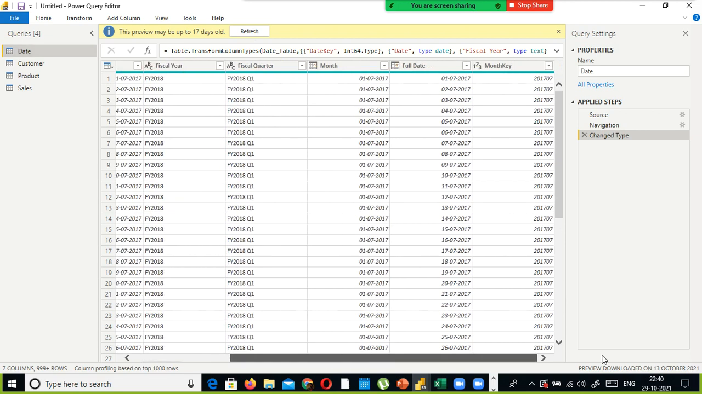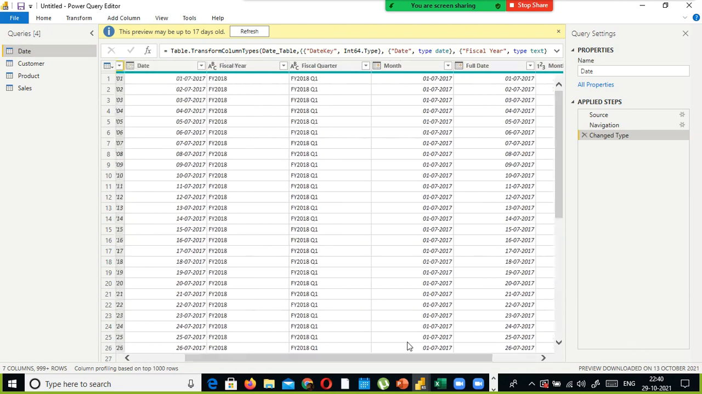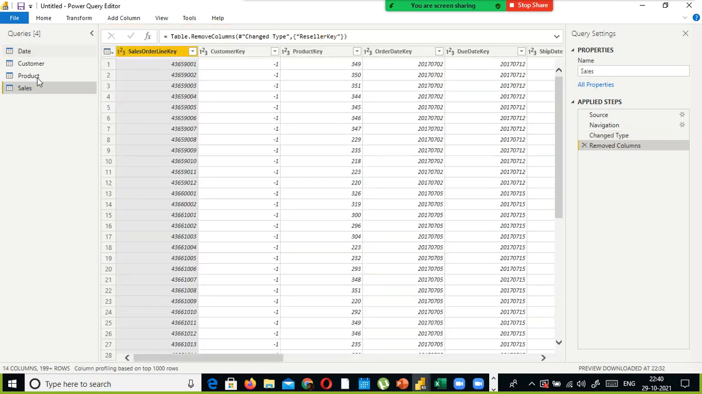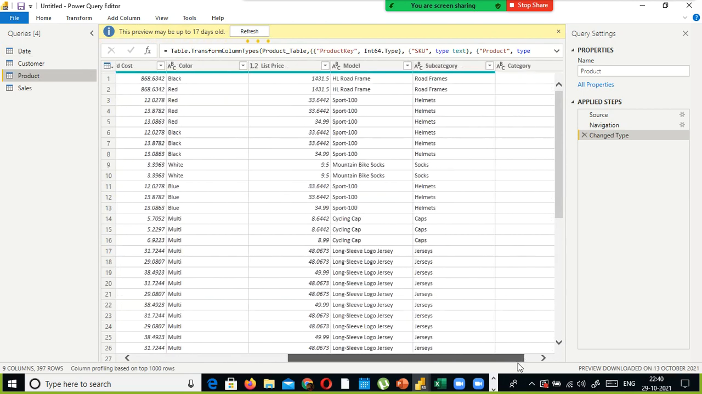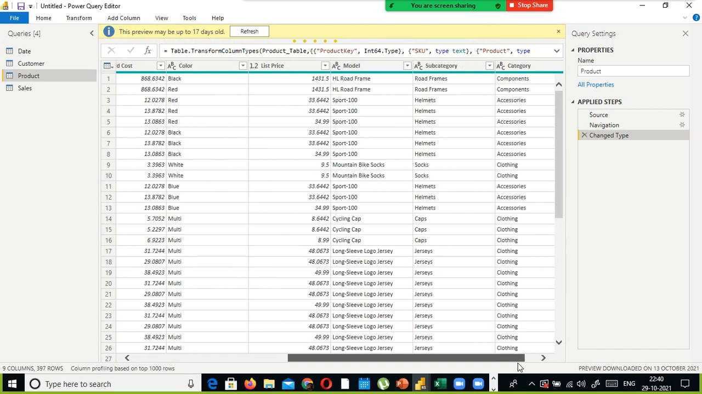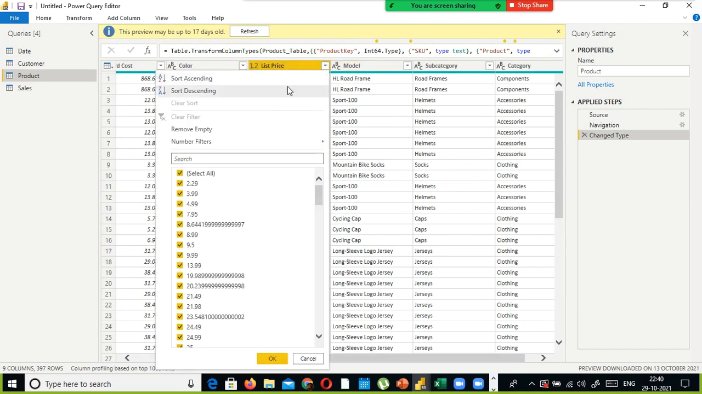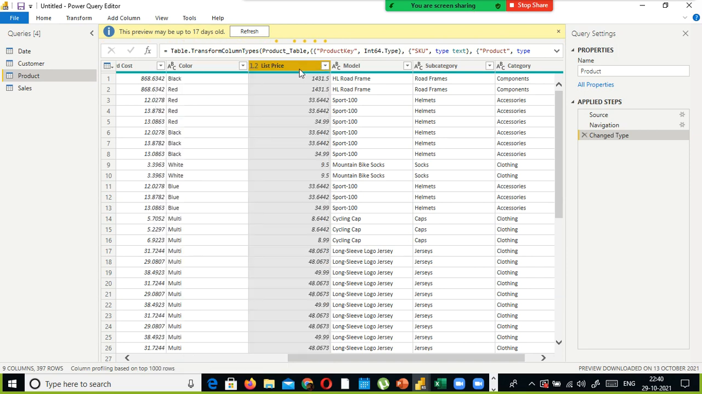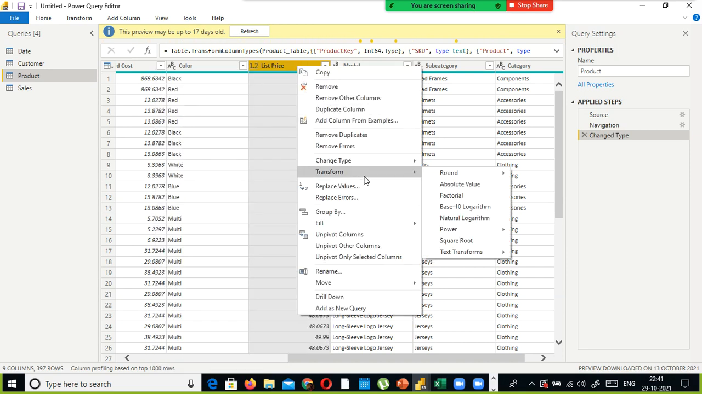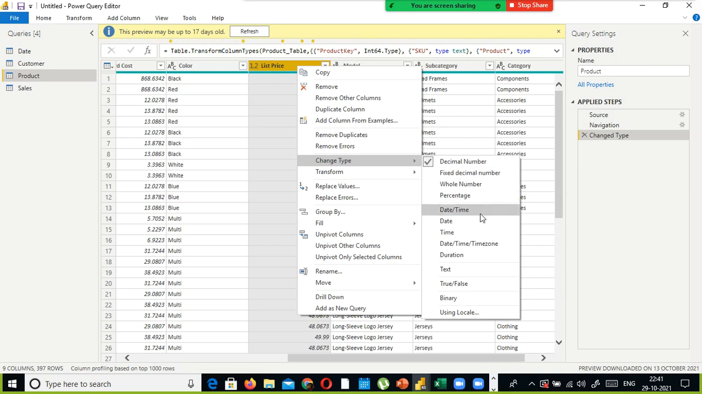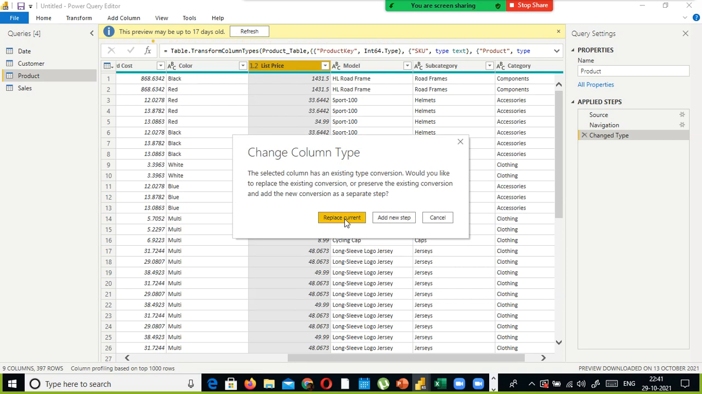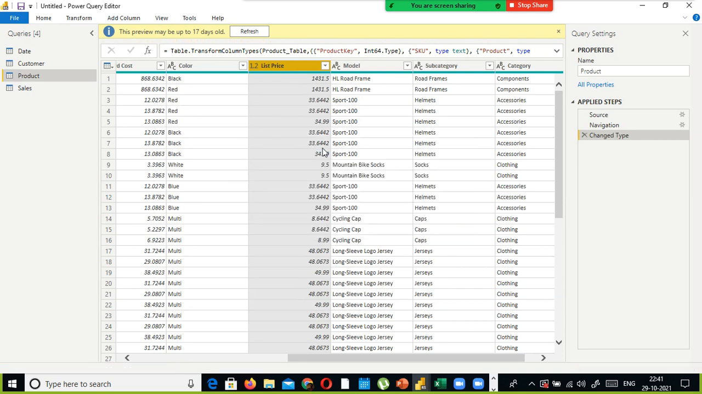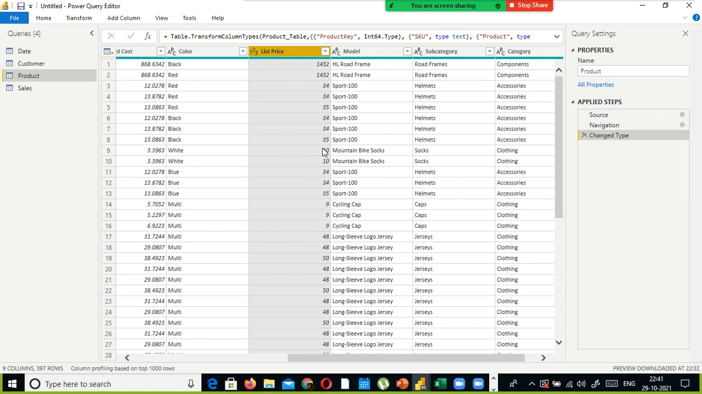Sometimes we have to convert it explicitly. In some cases, like product, let me go to product, standard cost is there, and unit price, list price. If you want to convert to whole number, you need to change the data type. That's all. Click change type, change it to whole number, replace current. Column type, replace current. I made changes to the data type.